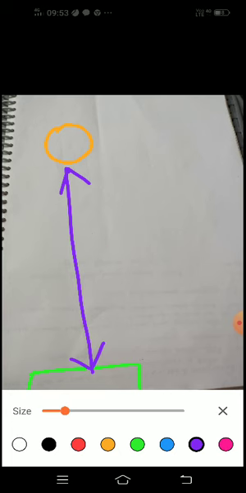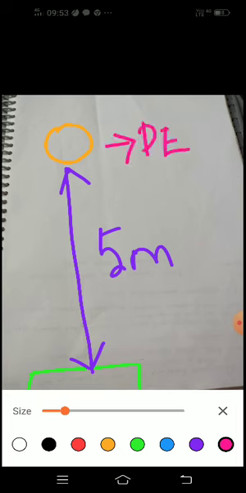This is your ground surface. The ball is thrown vertically up, so it is at this particular height. I'm sorry, I'm drawing wrongly. A table surface, the ball is thrown vertically up. Let the distance between this table surface and the ball be 5 meters. Now what is maximum here? Your height. So when the ball is at its maximum height, it will have only potential energy.